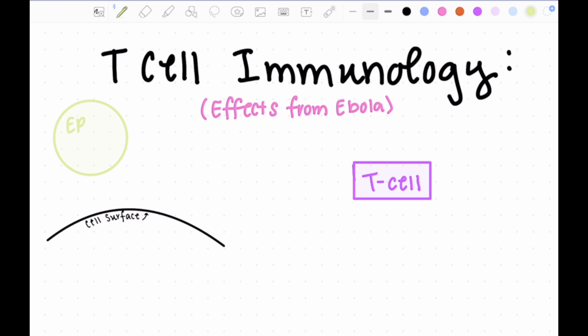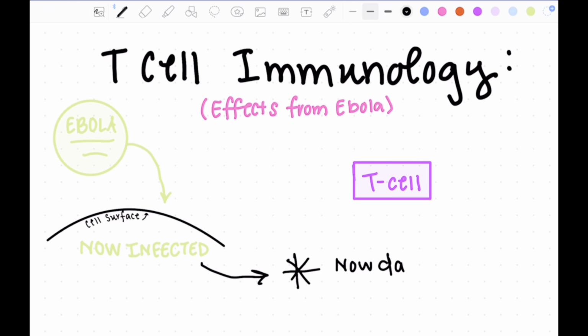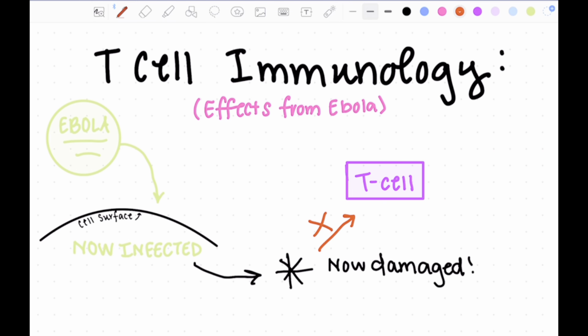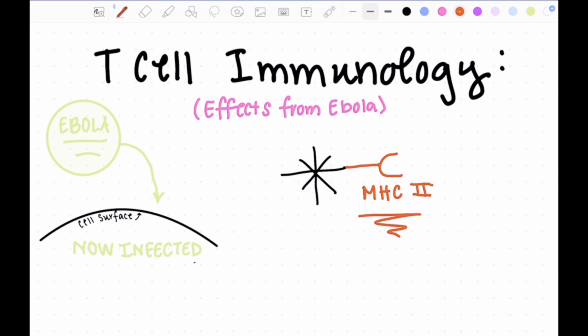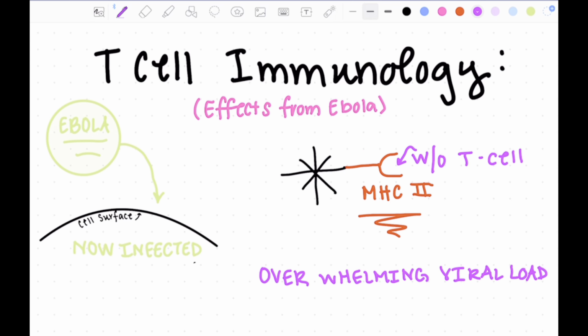When it comes to T cell immunology and its effects from Ebola, Ebola will actually infect the cell surface, making that cell an infected cell. An infected cell will only produce dendritic cells that are damaged, and with damaged dendritic cells, T cells will not be activated. This will limit the capabilities of producing a protection against the virus. Specifically, MHC class 2 capabilities on the surface of dendritic cells will actually have strong antiviral capabilities against Ebola virus. Without that T cell binding, the immune system will eventually be led to an overwhelming viral load by Ebola.